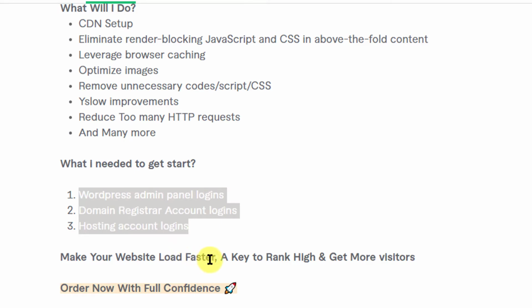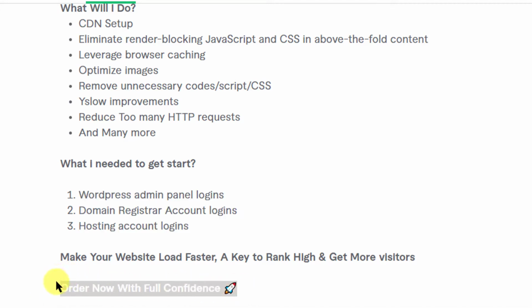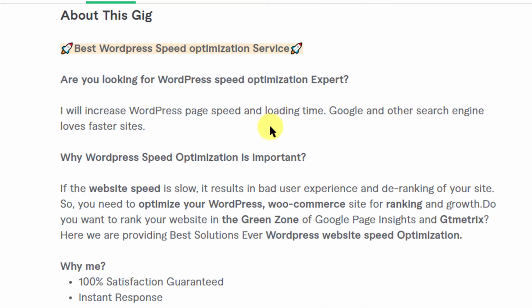Make your website faster, load faster, a key to rank high and get more visitors. Order now with full confidence. Awesome. And this rocket sign is actually matching with what he's offering here. Okay, so very nice usage of icons.